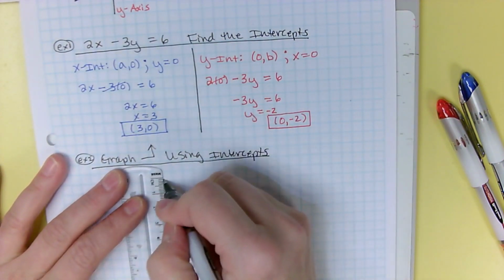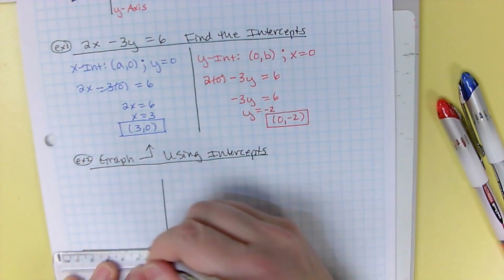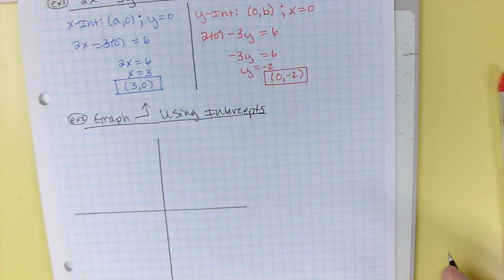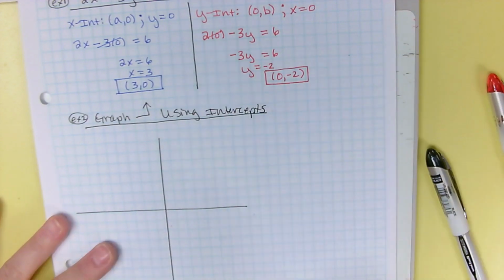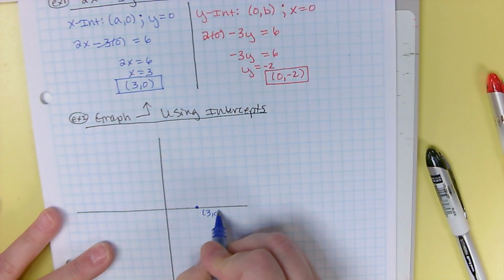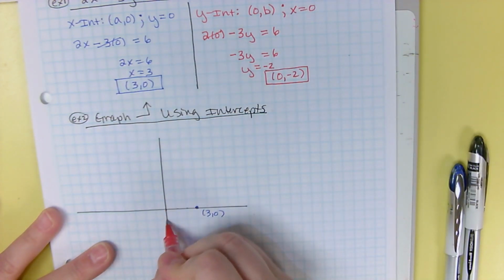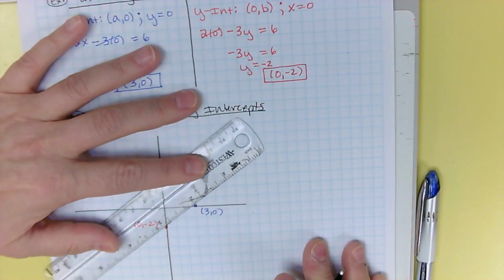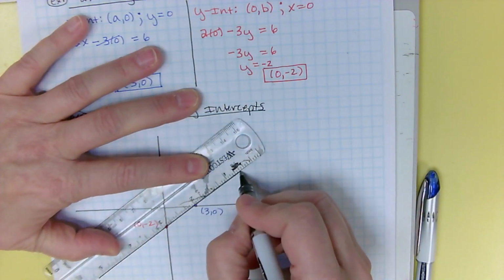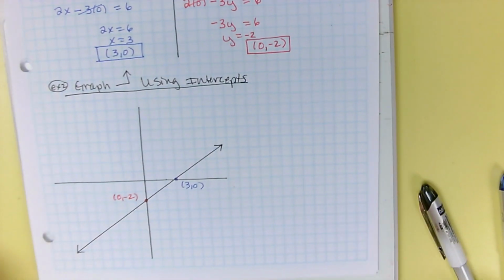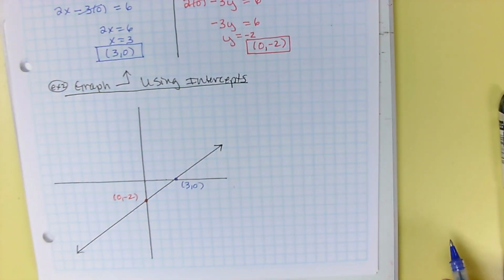So on the left-hand side, draw yourself a pair of axes. And we're going to plot our two intercepts on our axes. So 3, 0, so 1, 2, 3 to the right. And then 0, negative 2, down 2. And then draw your line. If your intercepts are whole numbers, then this is pretty easy to do. You just graph the two intercepts and you have a line.